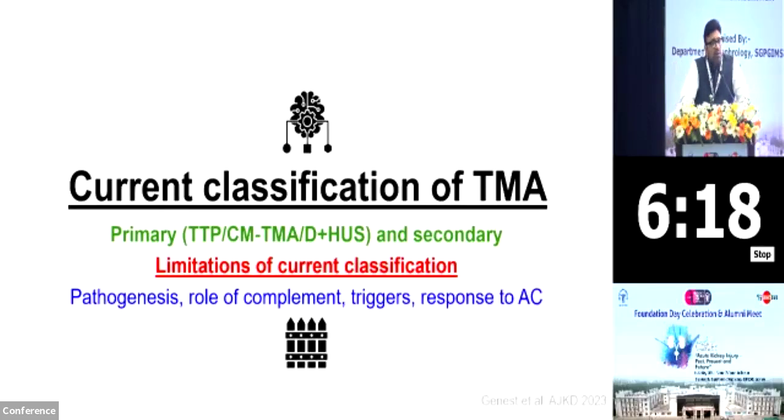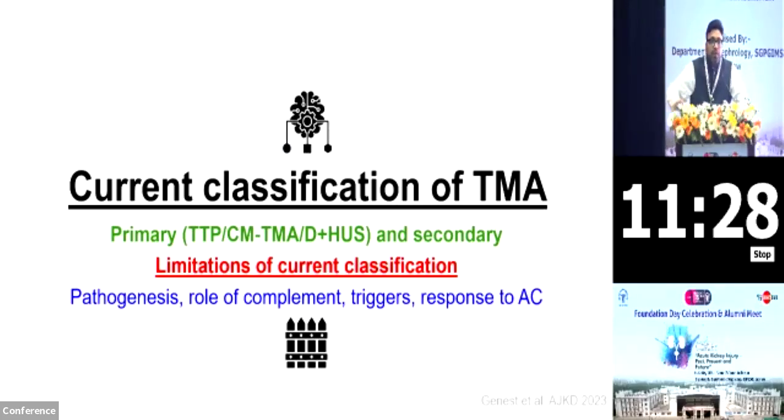The current classification of thrombotic microangiopathy is largely as primary and secondary. Primary: thrombotic thrombocytopenic purpura, complement-mediated thrombotic microangiopathy, and STEC HUS. And secondary, you have drugs, malignancy, transplant-related, bone marrow and kidney transplant-related. So what are the limitations to the current classification?